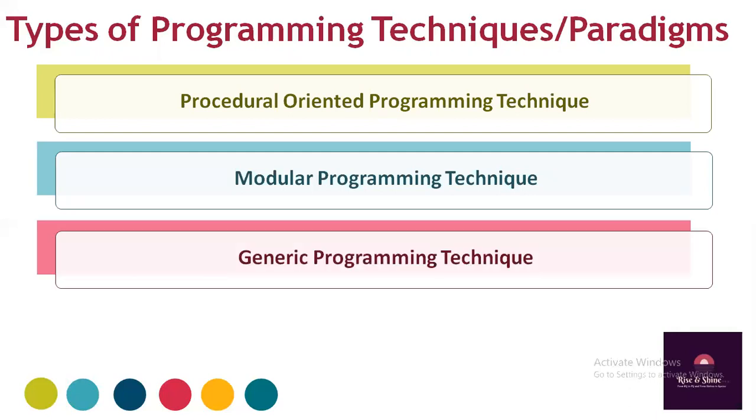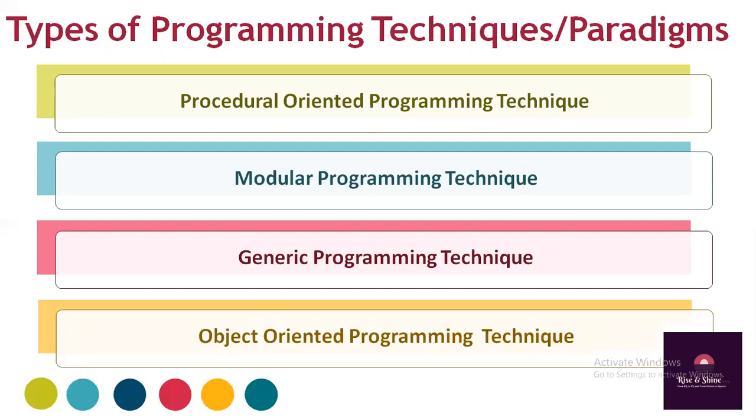Some languages such as C++ and Java also follow the generic programming technique or the object-oriented programming technique, such as Java, which is a special type of programming technique. So these are the types of paradigms or techniques used by all these programming languages. And in the upcoming sessions, we are going to see all these paradigms, that is, the advantages, disadvantages, and comparison between them.